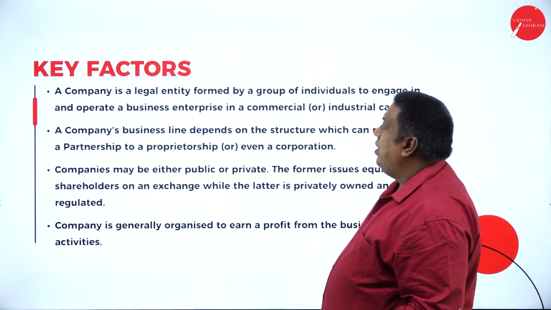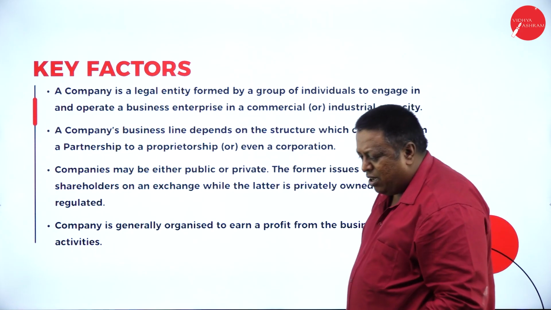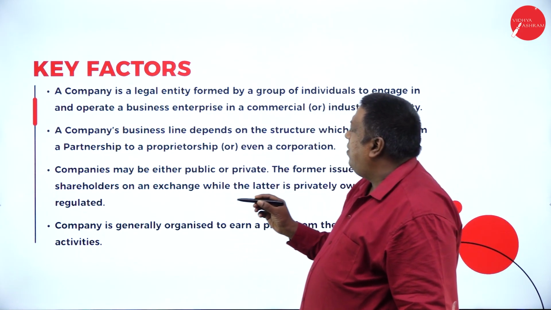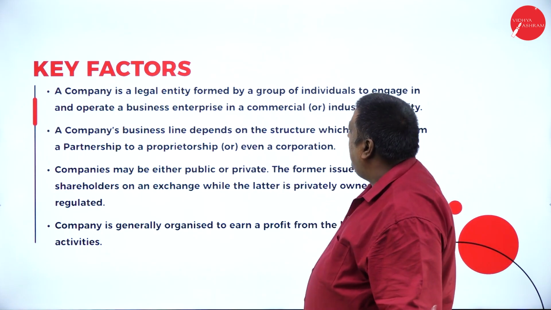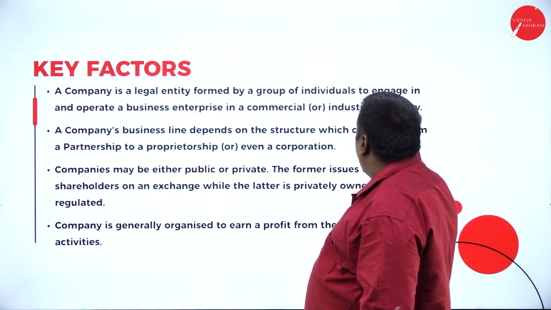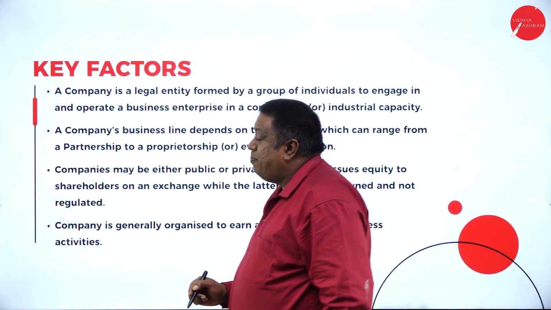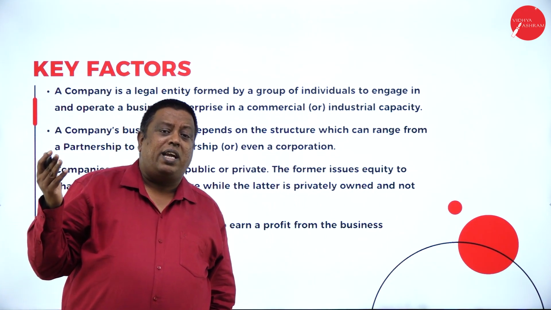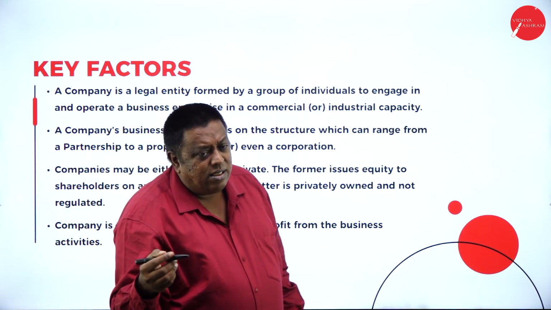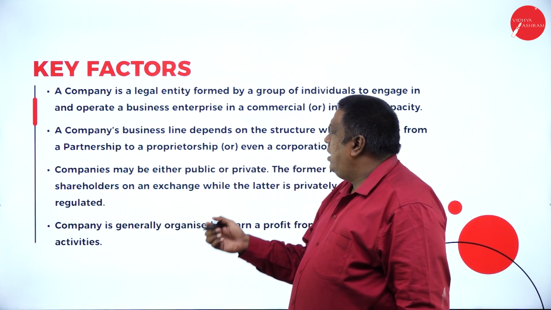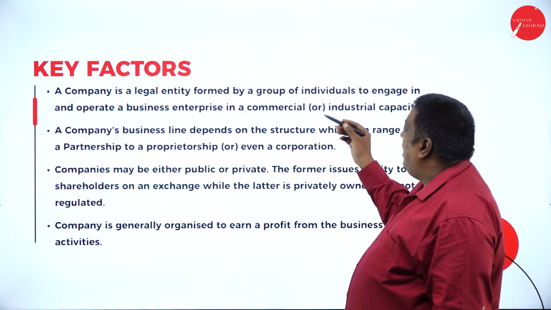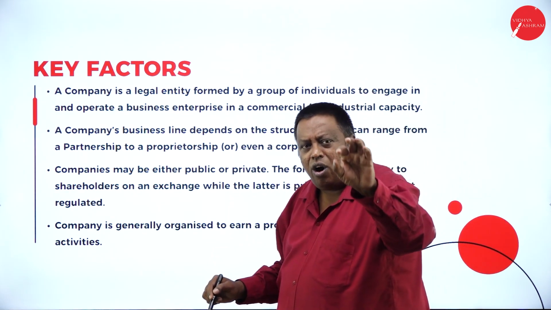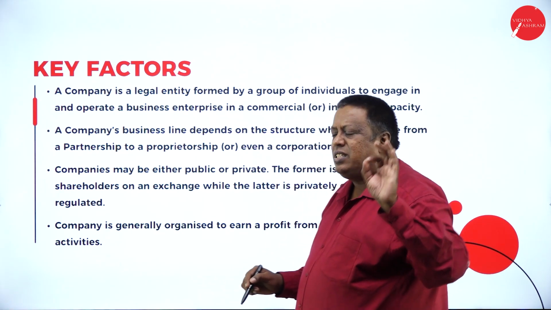The next one: what are the key factors for a company? A company is a legal entity formed by a group of individuals to engage in and operate a business enterprise. It has legal rights and obligations, and it is formed by a group of people, either for commercial or industrial business activities.